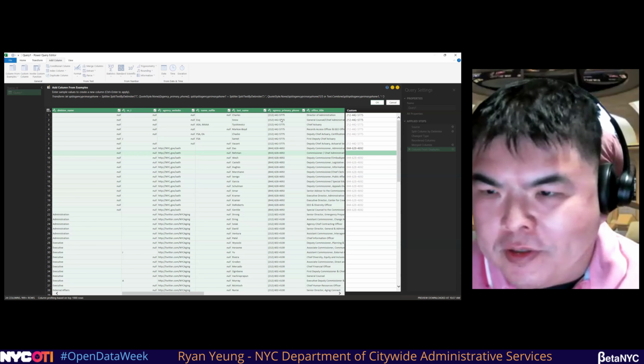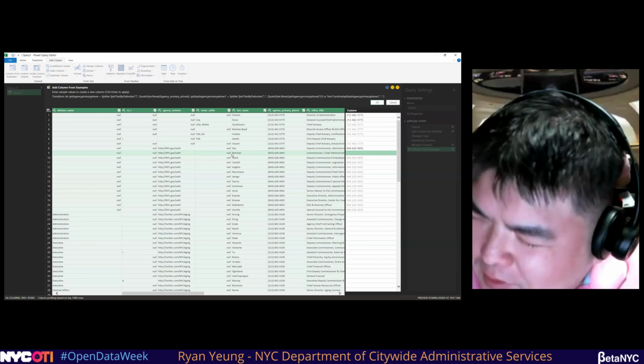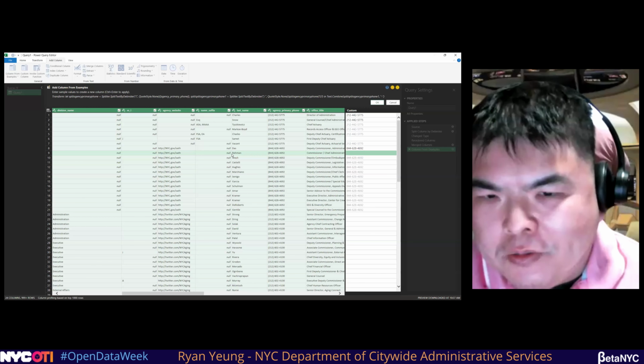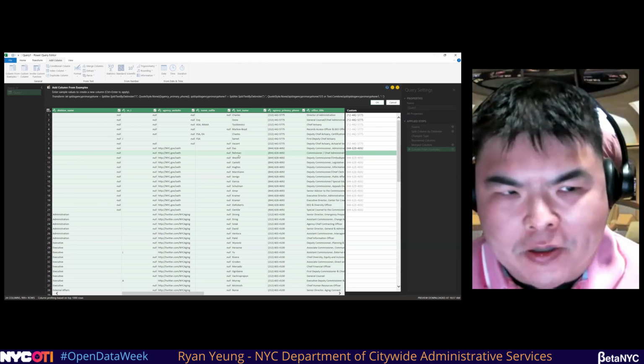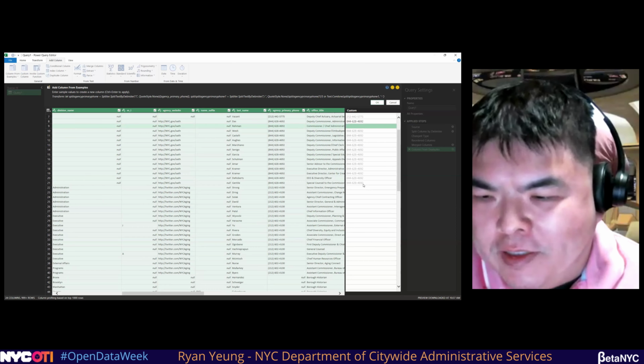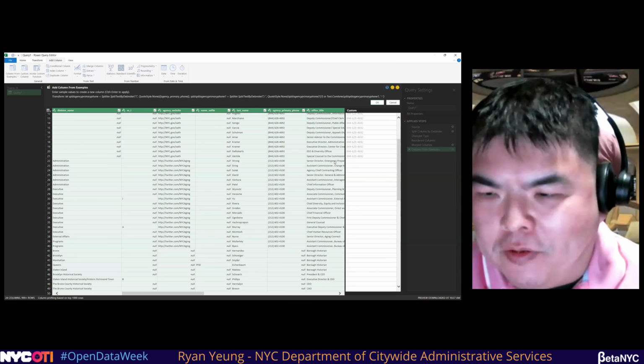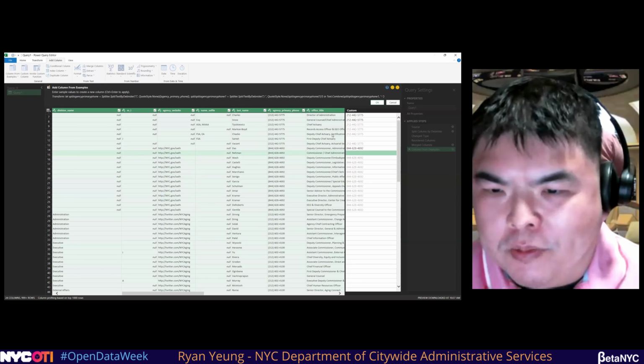The other way to do it is if you know some M, I think there's a function called Text.Trim, which will allow you to trim by specific characters. I think that removes those. But this is probably the quickest way to do it. You enter enough examples, and I think it will figure out what exactly you want removed.